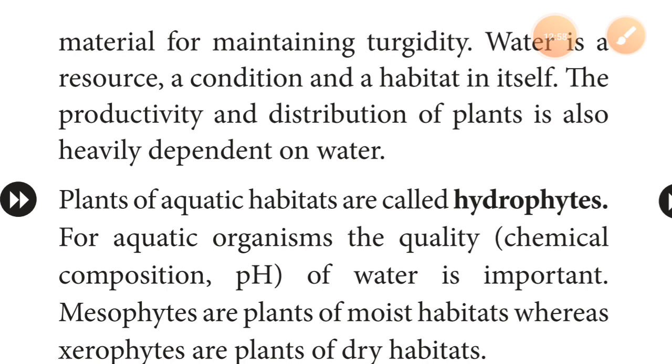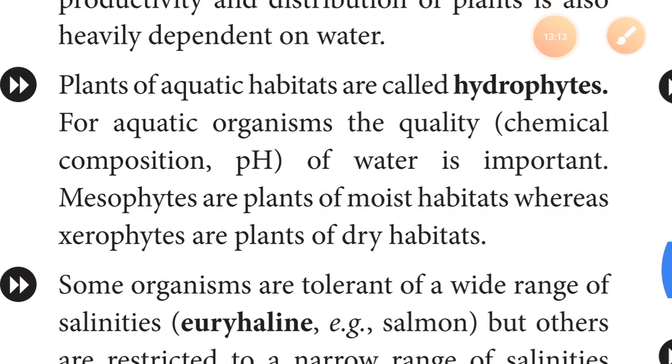And if water acts as a habitat, the plants of aquatic habitat are called hydrophytes. Those plants which can survive in aquatic conditions are known as hydrophytes. The aquatic organism depends on the chemical composition, pH, and the quality of water. That's why plants can be classified into different categories: hydrophytes, mesophytes, and xerophytes, on the basis of this.